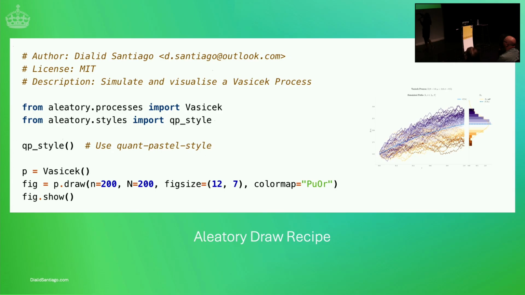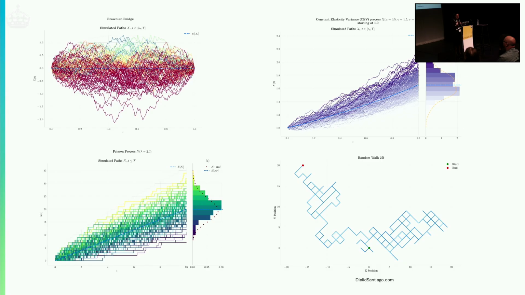So you can say p equal to your favorite process that is supported. And then the method draw: p.draw, n how many steps, capital N how many paths, and then, as I mentioned, you can use the same syntax that you are used to in Matplotlib for the figure size and for the color map. And then we show the figure, and that's it.